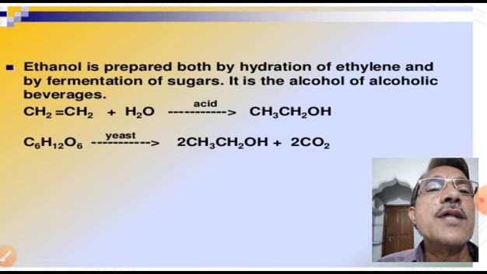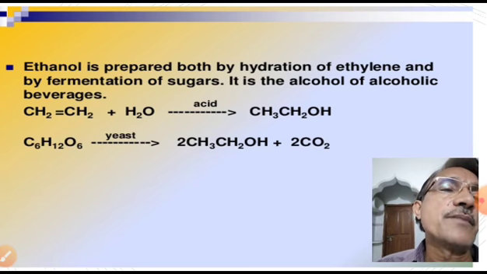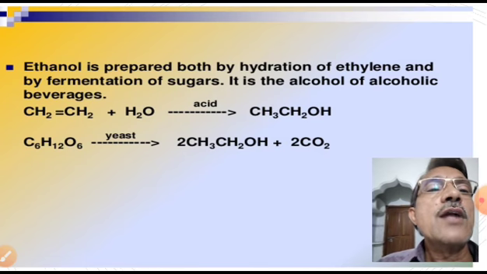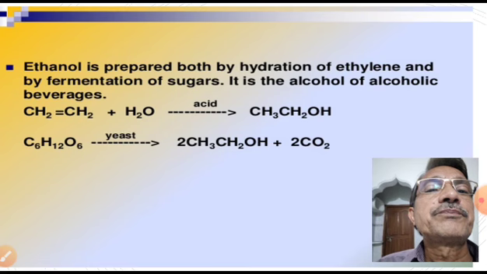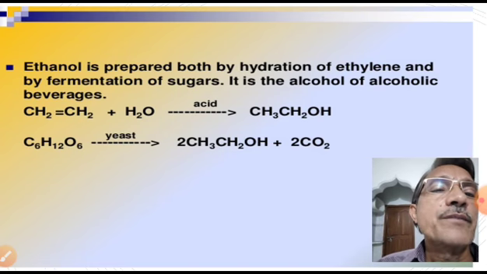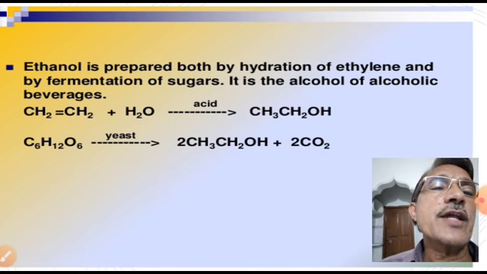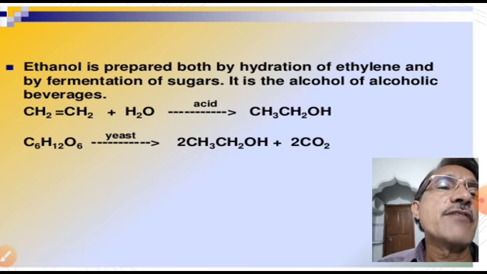This glucose, upon treating with yeast cells, ultimately gives ethyl alcohol. So ethyl alcohol can be prepared from sugar or sugarcane juice. That is the manufacture of ethyl alcohol.